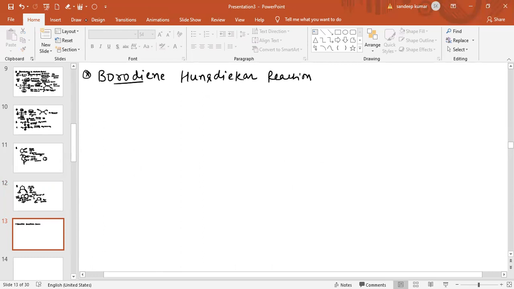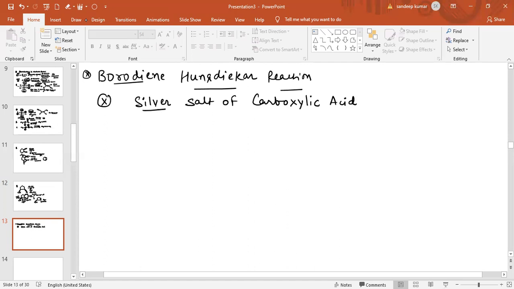See, what is the Borodine Hunsdiecker reaction? In the Borodine Hunsdiecker reaction, we use the silver salt of carboxylic acid.